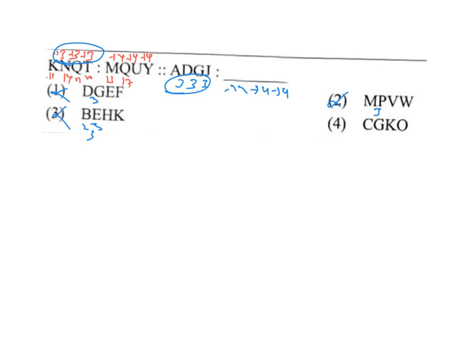That is CG. C is 3, G is 7. So what is the increase? The increase is plus 4. G to K, plus 4. K to O, here also plus 4. So your answer is 4. Like this also you can do.